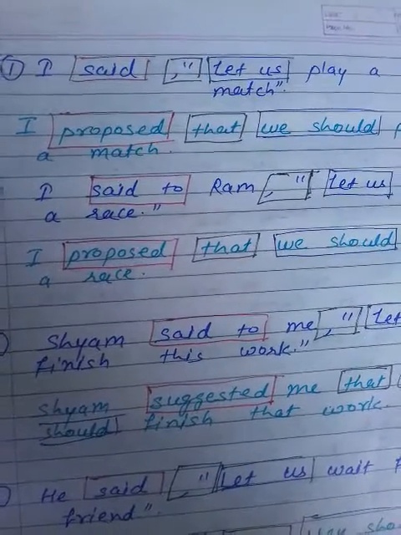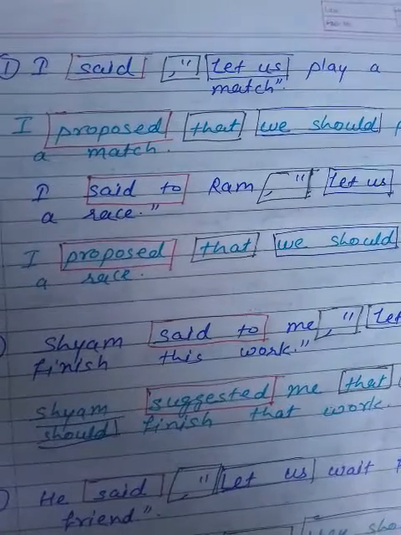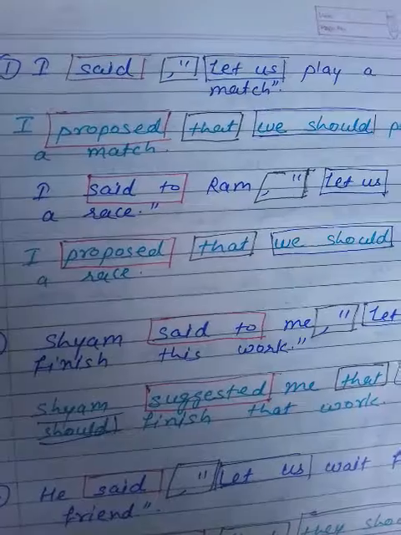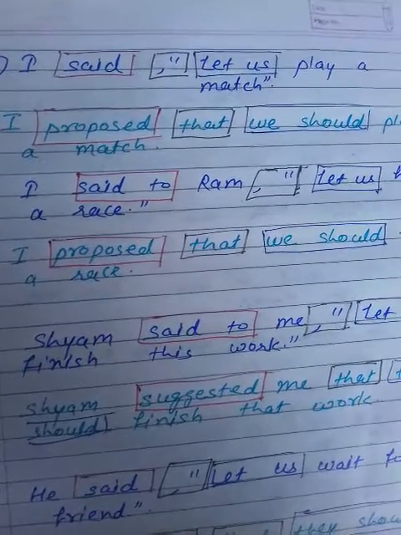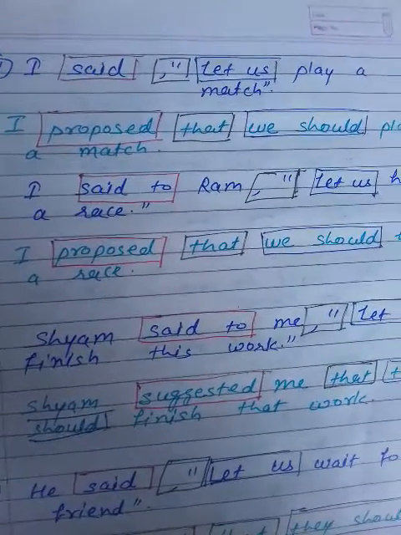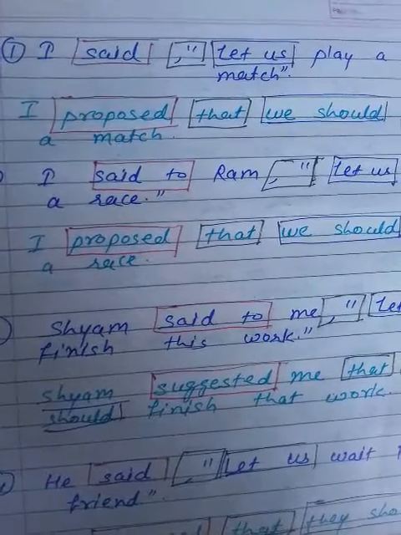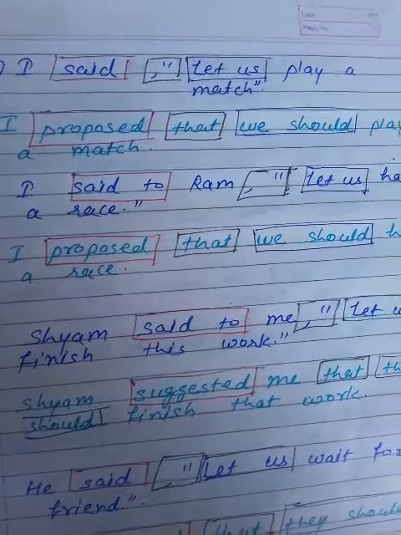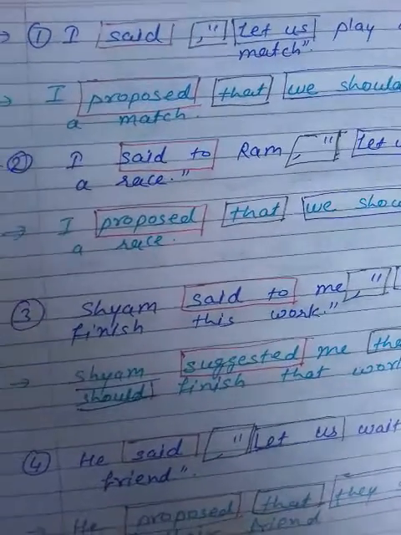I proposed that, and we remove the quotation marks and comma and add the conjunction that. Let us changes into we should because the subject is first person. I proposed that we should play a match.